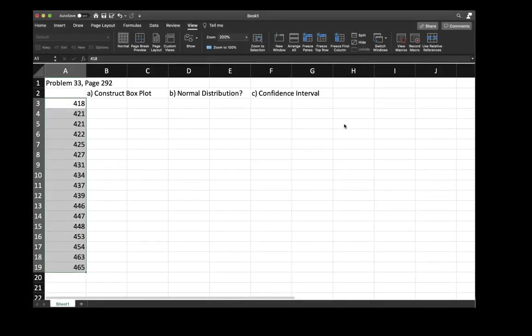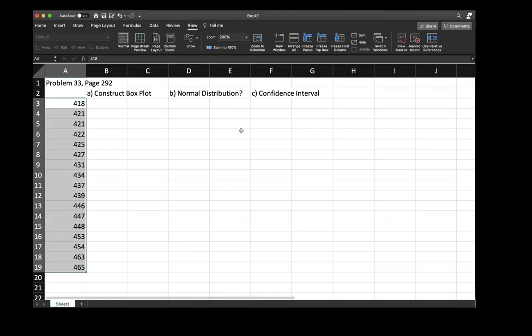Let's turn our attention to an example problem. I'm going to do problem 33 on page 292 of DeVore's statistics textbook. So you'll see data along column A, and the nature of the data is probably not that relevant for our purpose. The first question asks to construct a box plot.